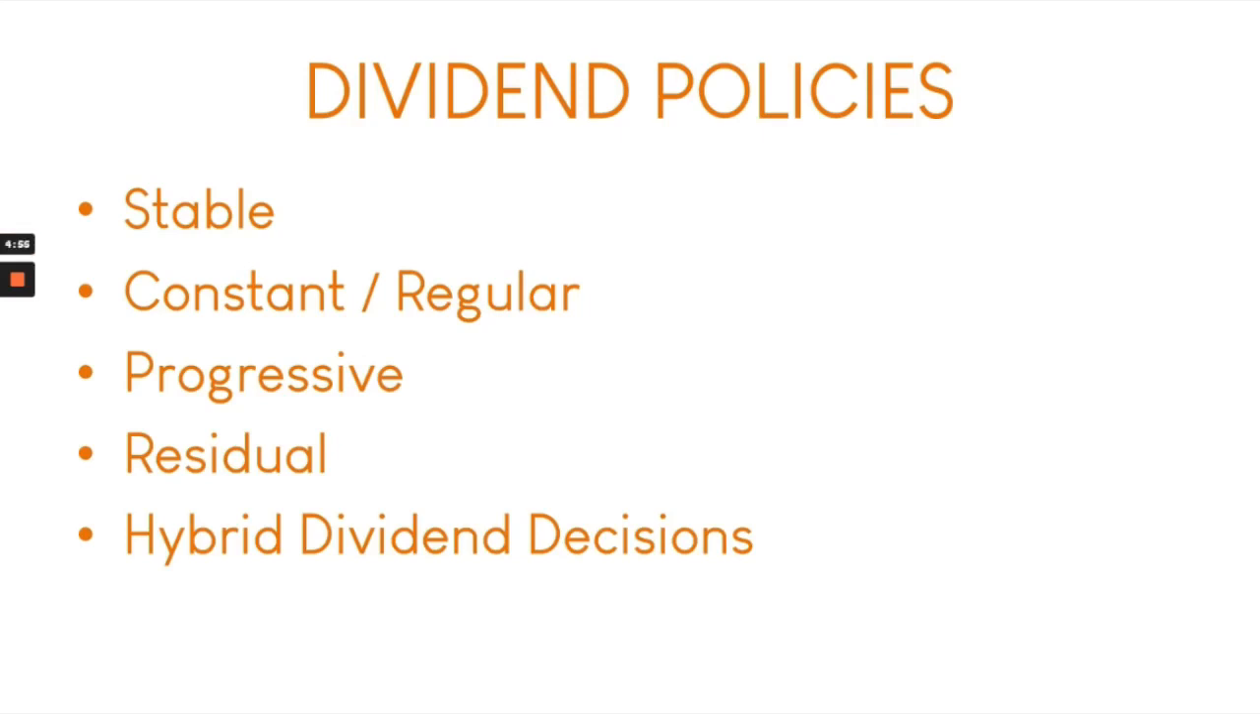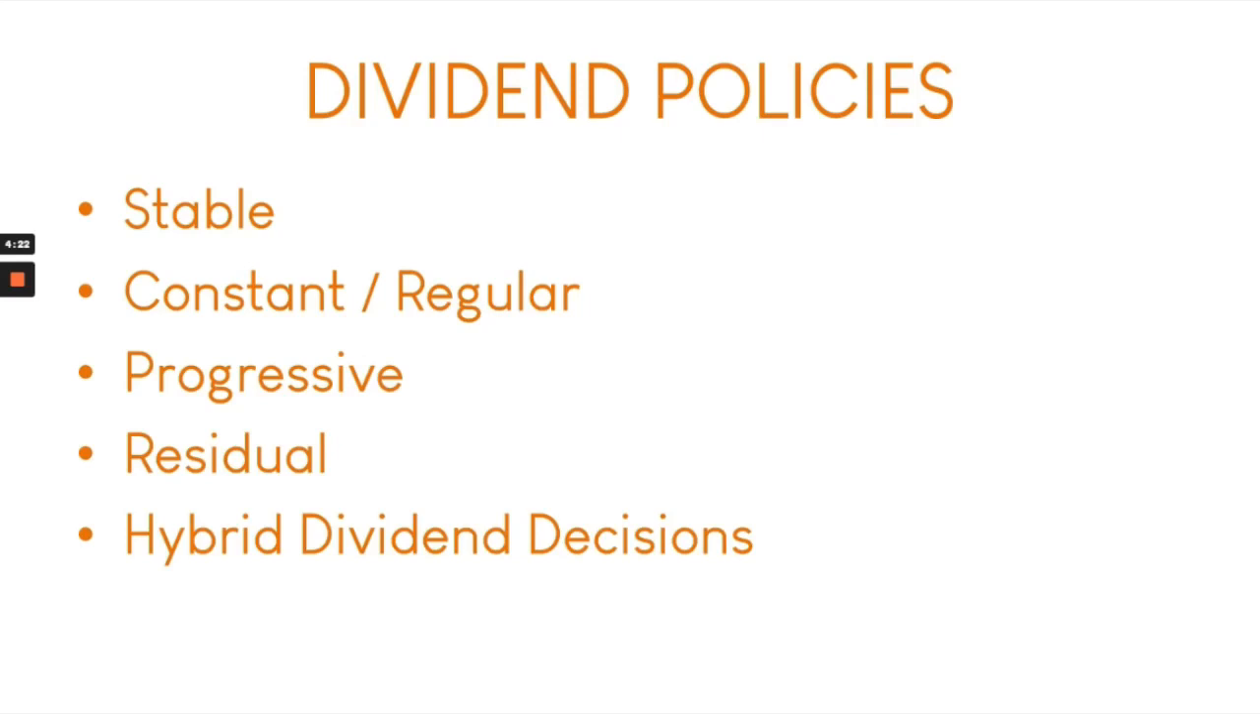Next, we have the progressive dividend policies. This is a variation of the stable dividend. The only difference is that each year the dividend payout in the progressive dividend policies gets higher, and this is again regardless of the financial gain or the financial loss of the company.